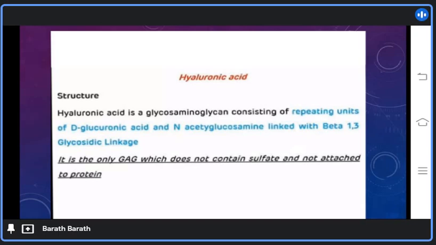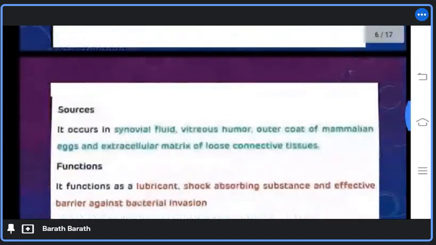Structure of hyaluronic acid. Hyaluronic acid is a glycosaminoglycan consisting of repeating units of D-gluconic acid and N-acetylglucosamine linked with beta-1,3 glycosidic linkage. It is the only glycosaminoglycan which does not contain sulfate and is not attached to protein. It is very important for hyaluronic acid.